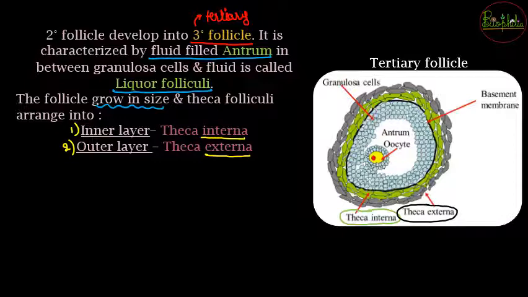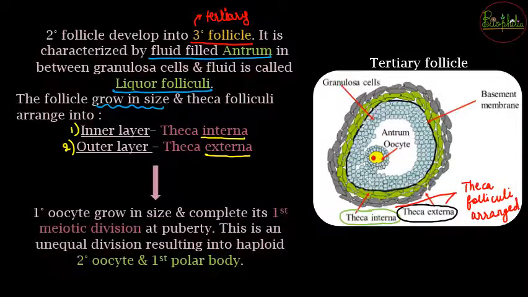So theca interna and externa both together previously were nothing but the theca folliculi. But when theca folliculi arranged itself, it separated into inner and outer layers.